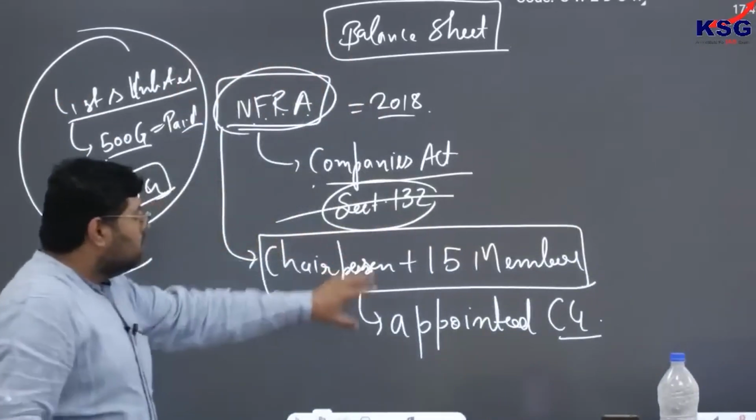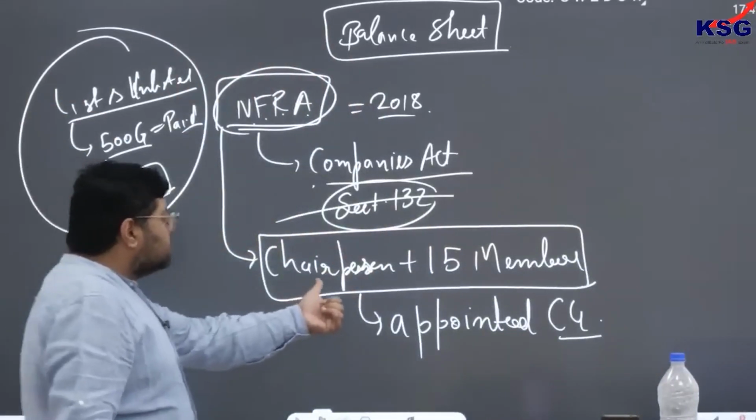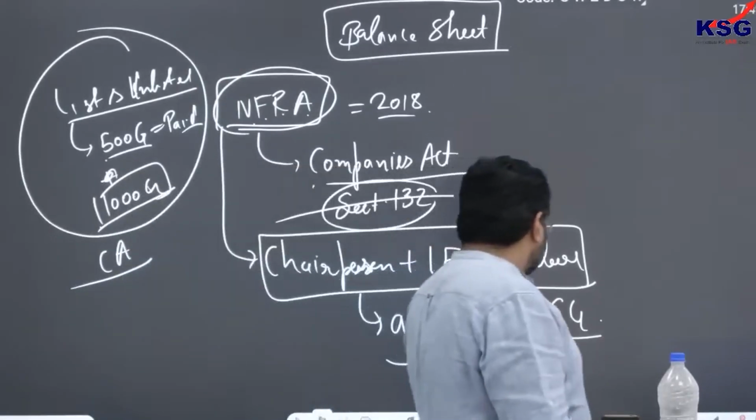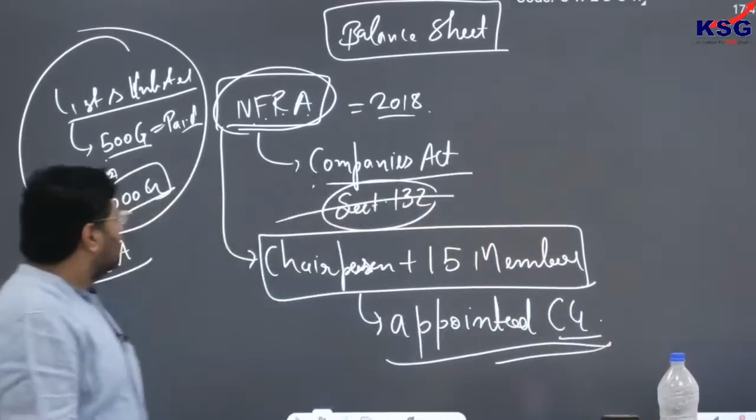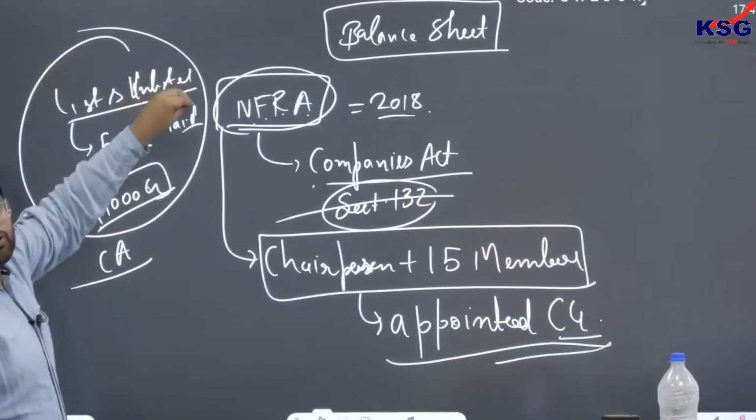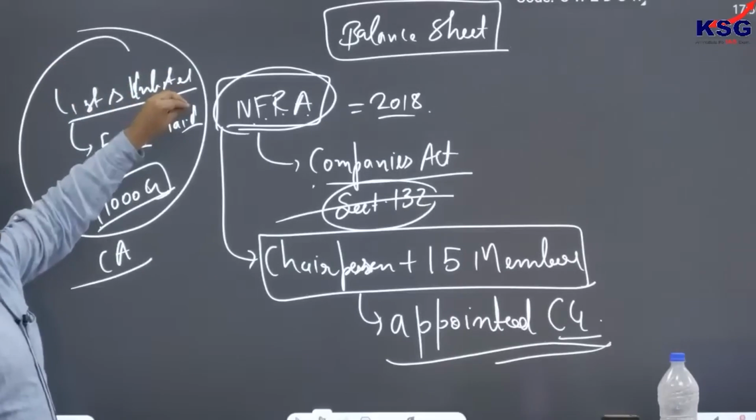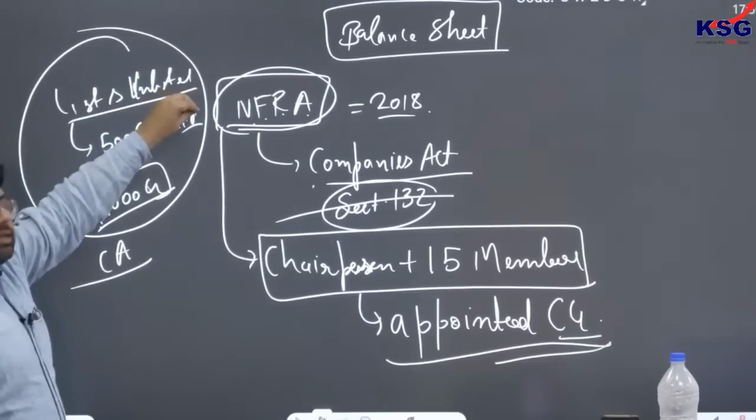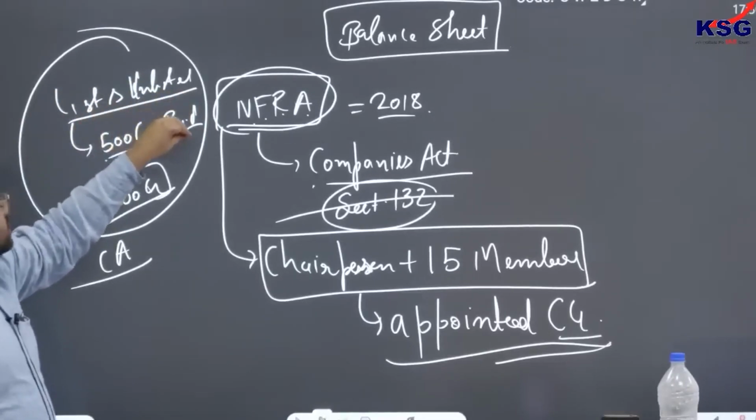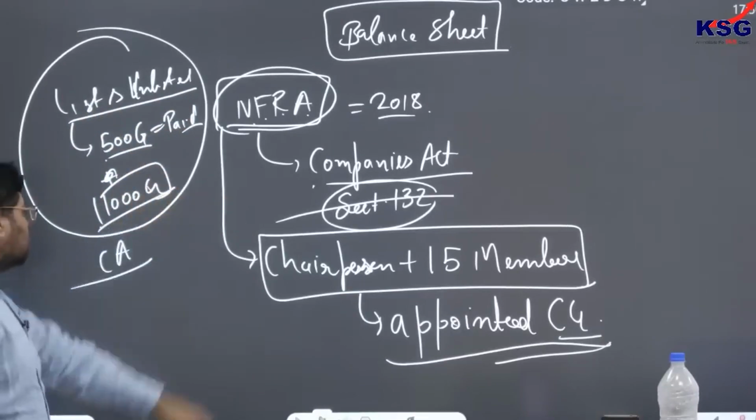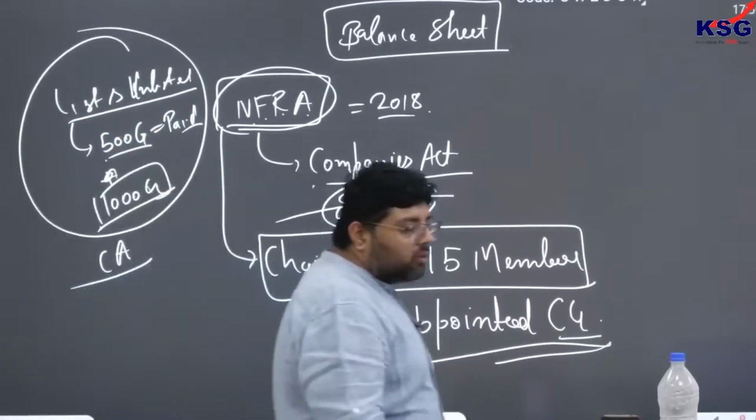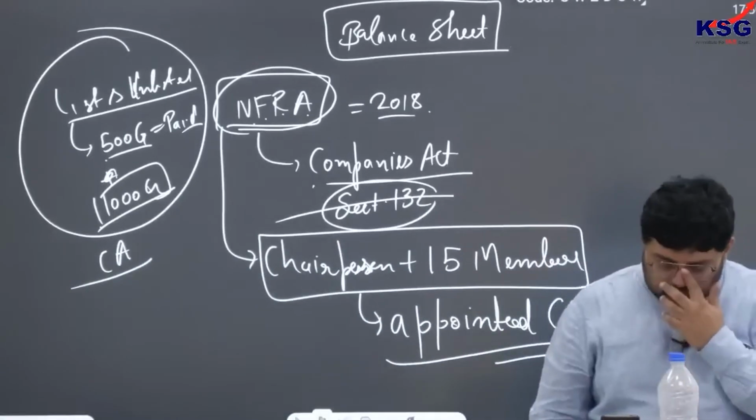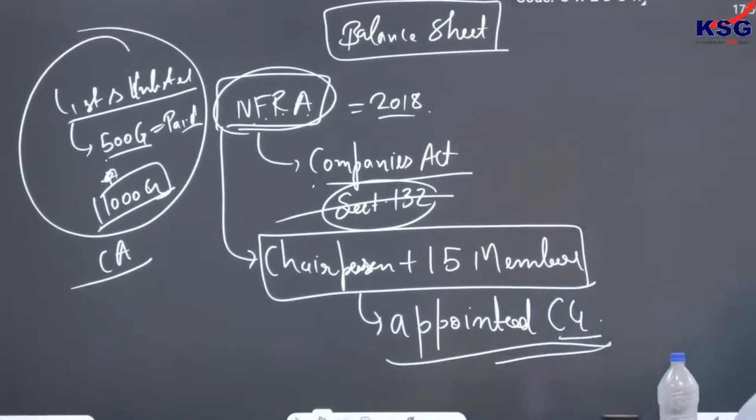This body comprises a chairperson plus 15 members, appointed by the central government. The main task of this body is that if they find anyone not following proper accounting methods, whether a listed or unlisted company, with minimum paid up capital of 500 crore or turnover of 1000 crore, they can initiate an inquiry against such companies. Clear? I hope it is easy to remember.